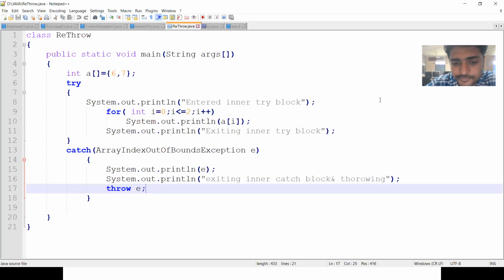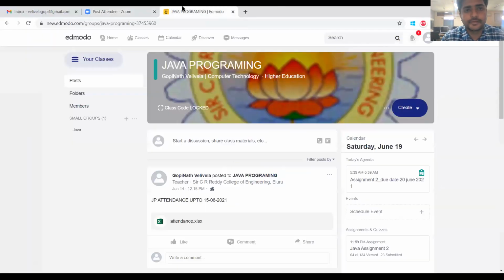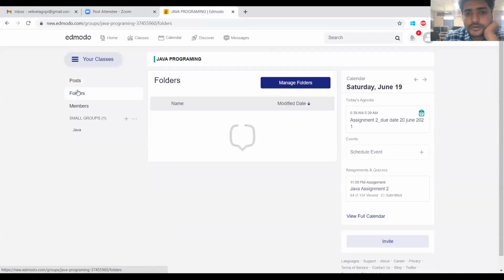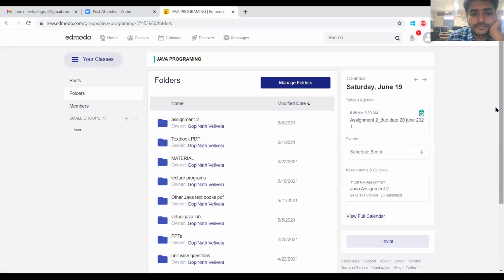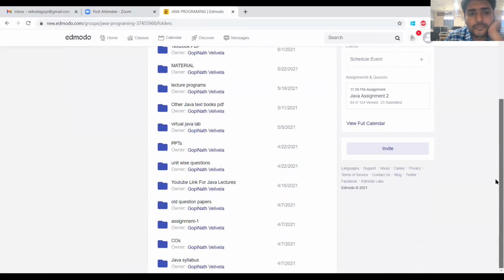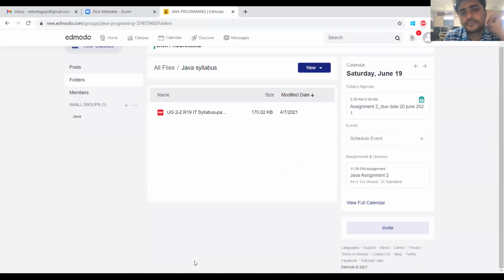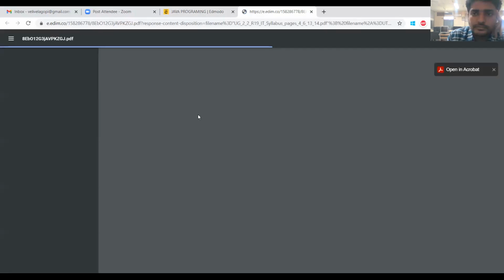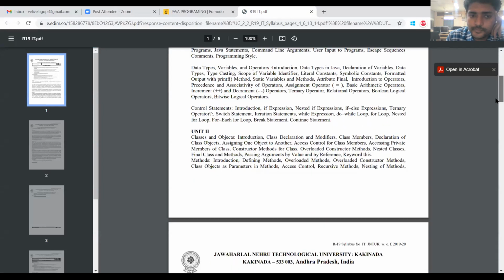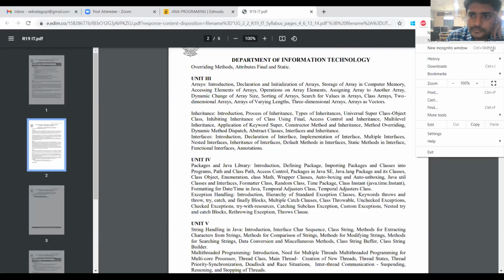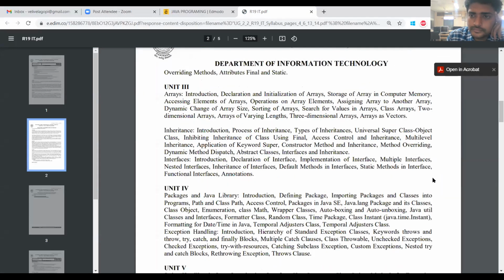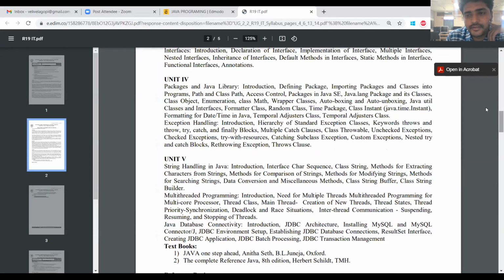We have completed the 4th unit. So this is the unit 4.